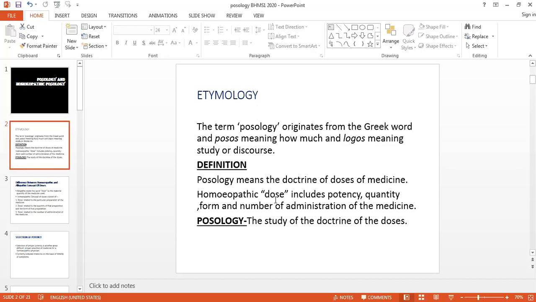But what is included in the homeopathic dose? The most important is the potency, because we prepare the potency by the process of potentization, and this is our speciality. We differ from allopathy only by potentization.